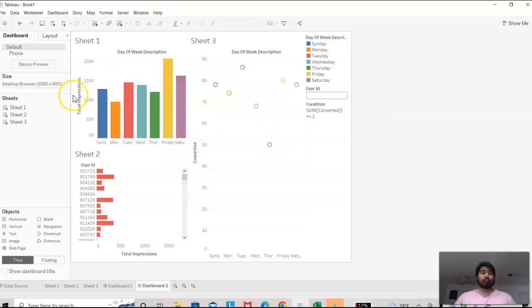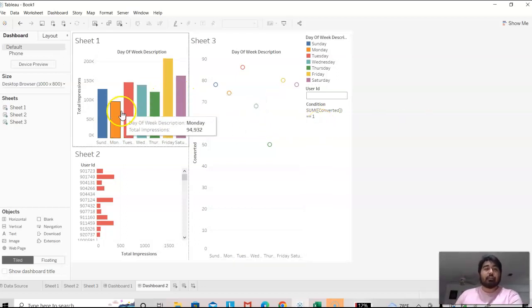So first off, we have this chart that has to do with total impressions and days of the week. Now, why was this important? This is important because when you look at this, you can say, okay, what days am I the most seen? What day has the most impressions? You would think probably the weekend, right? But the weekend's 3 days. You don't want to be spending all this money to get impressions on one day when really all your money is going to be made on Saturday, right?